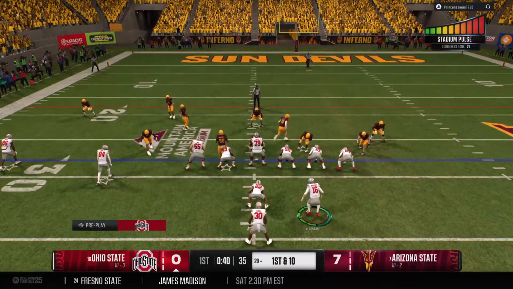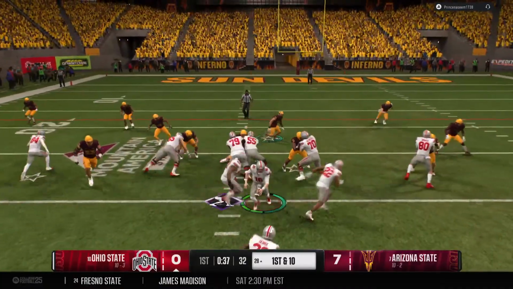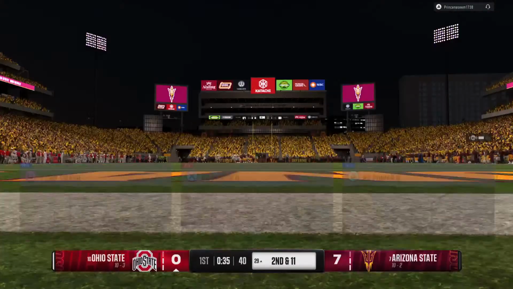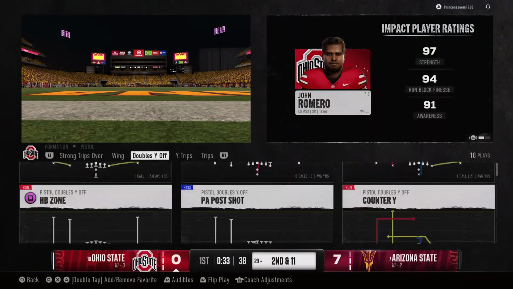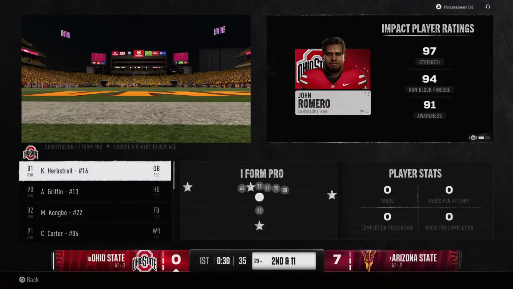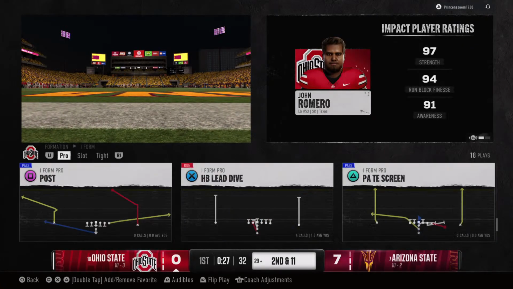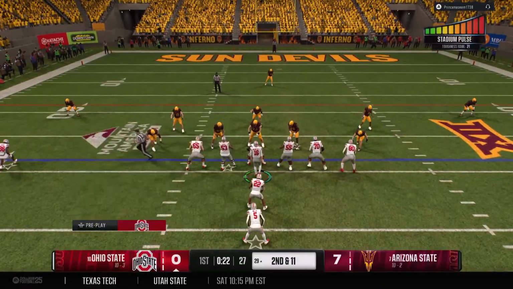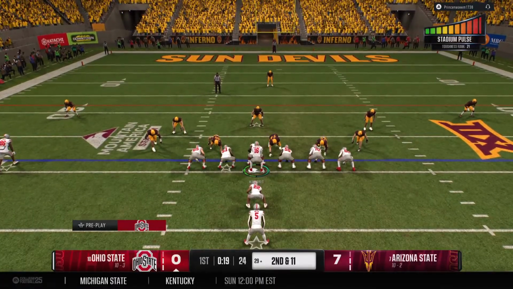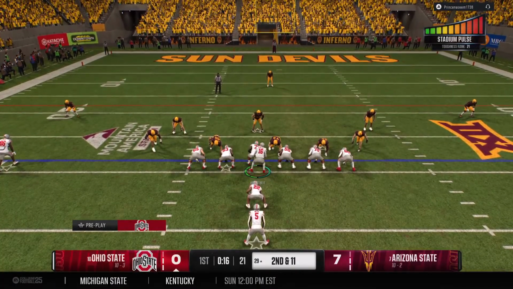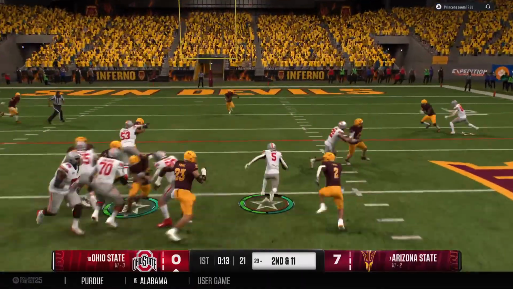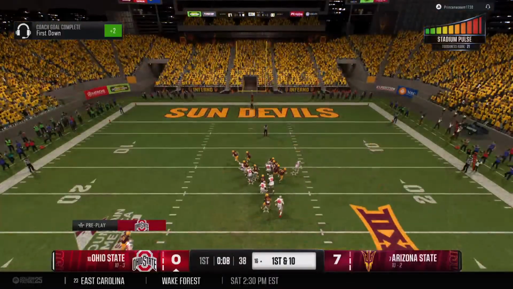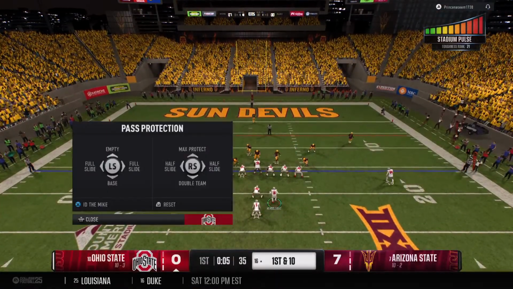Tackled at the 28. This offense threatening now. Another first down. The Buckeyes hustle to the line to run the hurry up. And at first down, they go right back to him. They'll stop him behind the line for a loss of 1. Second down play coming up. And now the handoff. They bring him down, but that's a solid gain on the play. The Buckeyes keep the football on the move.